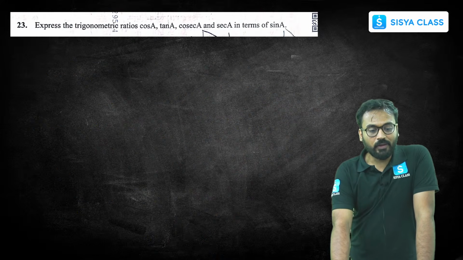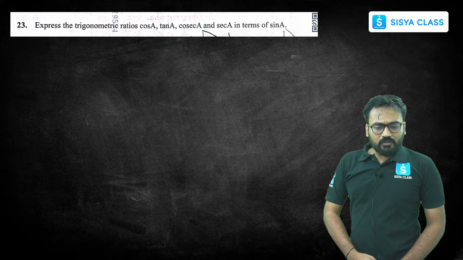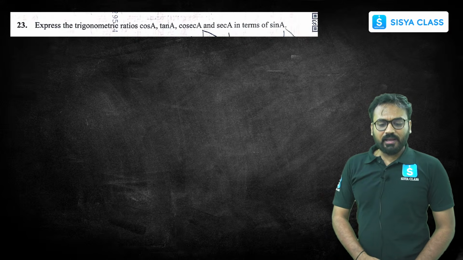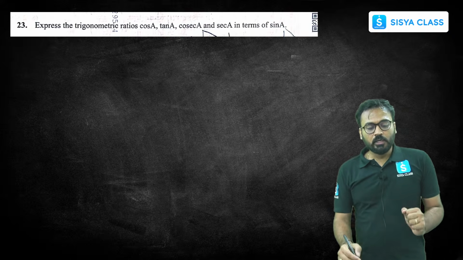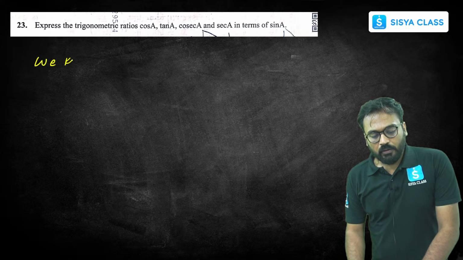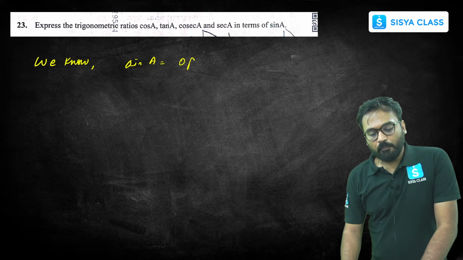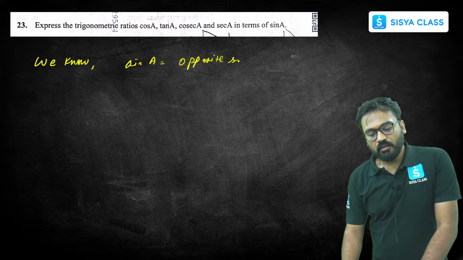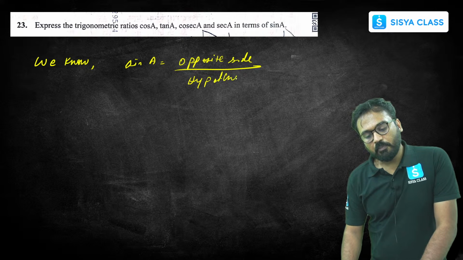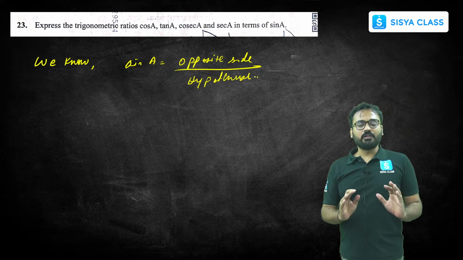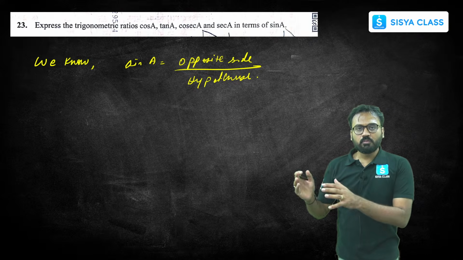Okay. Now next question: express the trigonometric ratios cos A, tan A, cosecant A and secant A in terms of sin A. So you all know the definition of sin A. We know sin A is equal to opposite side by hypotenuse, correct? Opposite side by hypotenuse. We know this definition. From this definition, I'll go ahead and use other definitions.